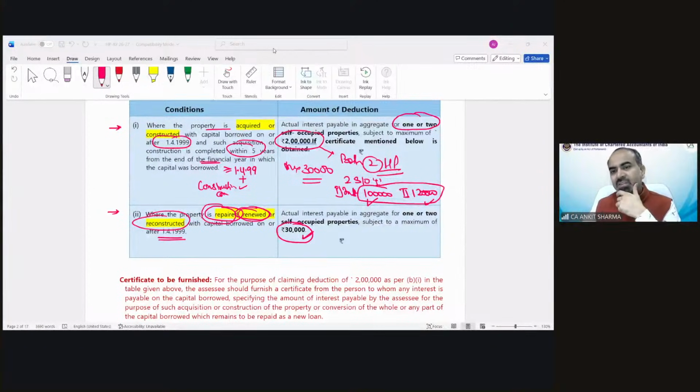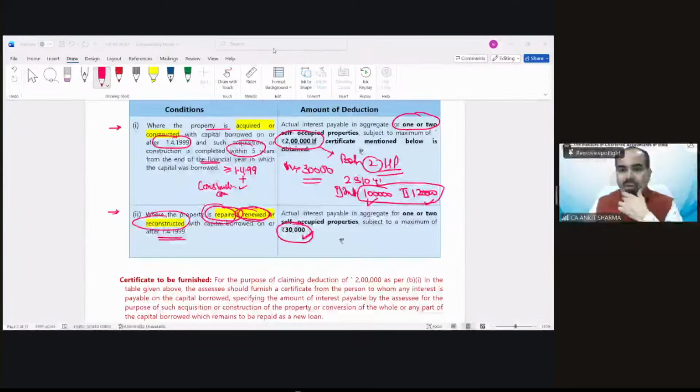Golti is saying, sir, there are a lot of permutations, like when the property is let out. Yes, there is this permutation combination, three kinds of solution. Solution one consists of A and B case. That was vacant and self-occupied. Mustafa is saying if no loan repaid, we have to take last preceding year 31st March. Exactly, correct.